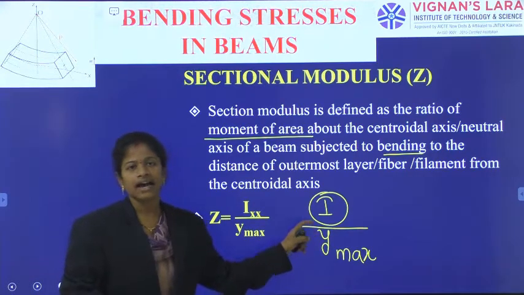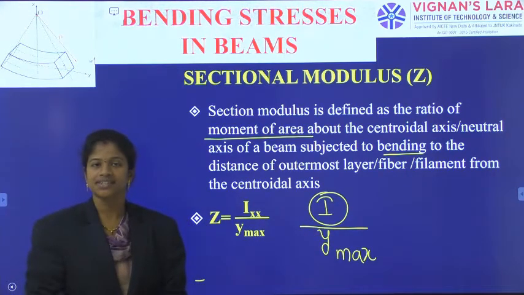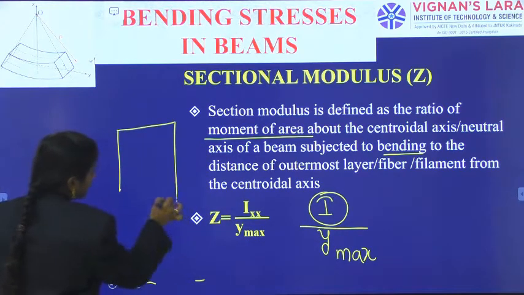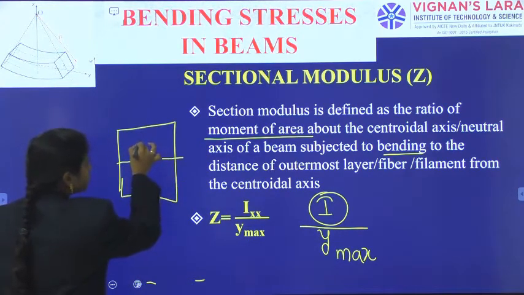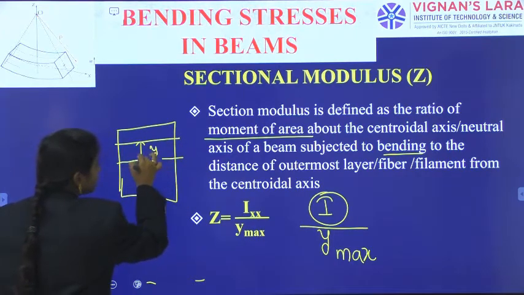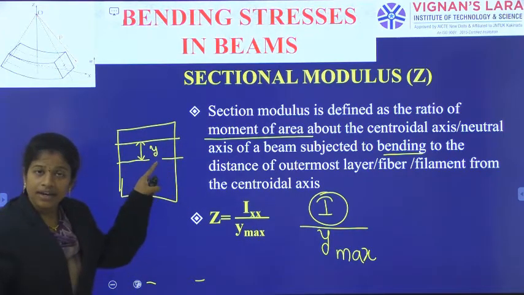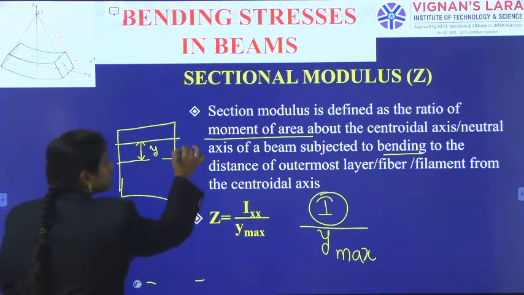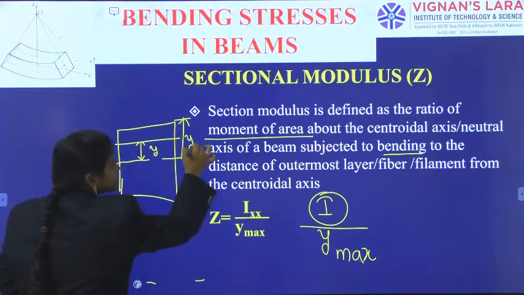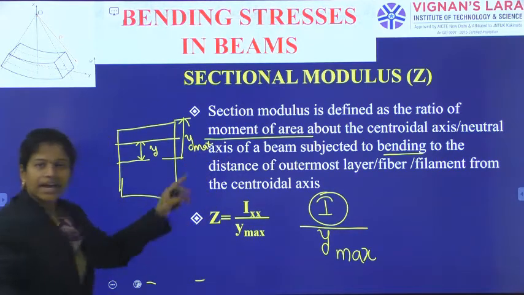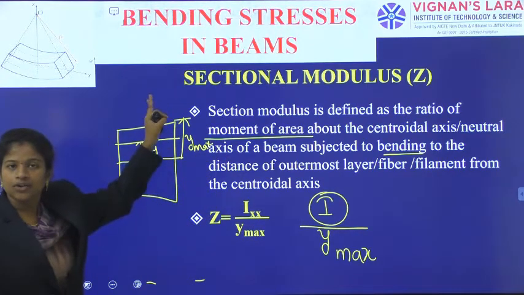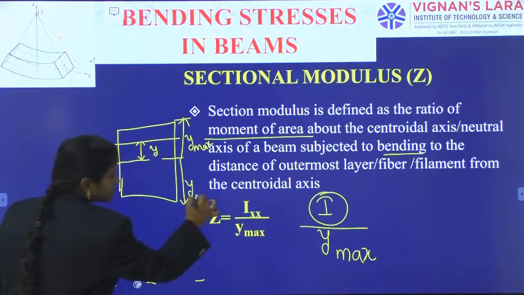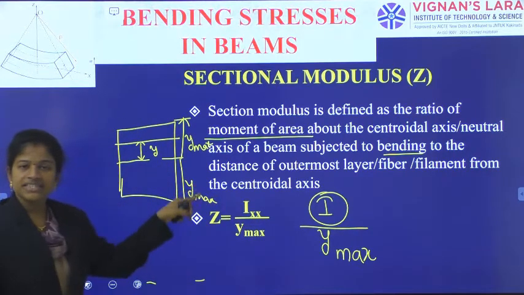I is the moment of inertia, which we already know. And what is y maximum? When we observe any section from the neutral layer, we look at a layer at a distance y. When I go to the outermost or extreme position, that is the maximum y I can go. Beyond this I can't go. Similarly here, the maximum y is this one only.